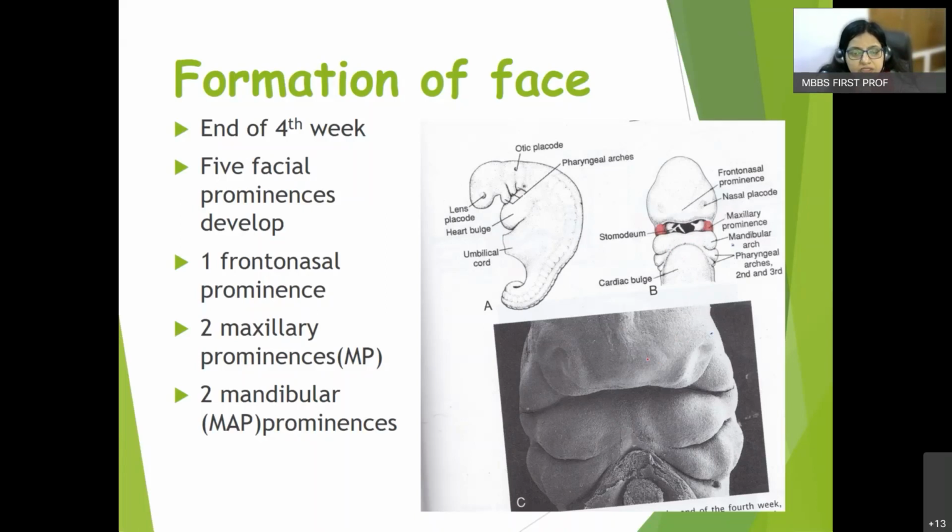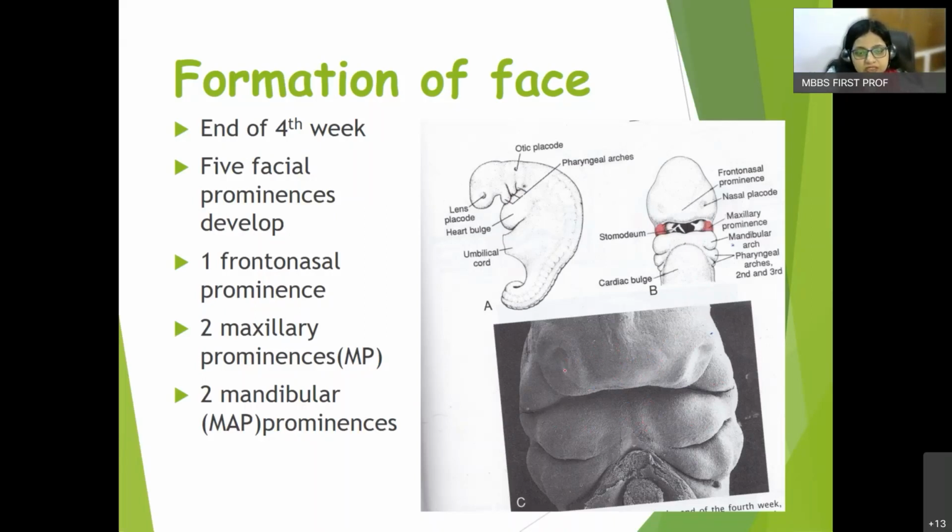Right? So this is at the end of the 4th week. And this is electron microscopic view where you can visualize the developing embryo having the frontonasal prominence as this one. See my pointer. It is indicating the frontonasal prominence. Then either sides, these 2 are the maxillary prominences and this one caudalmost is the mandibular prominences. So they are paired structures, whereas the unpaired is the only frontonasal prominence.